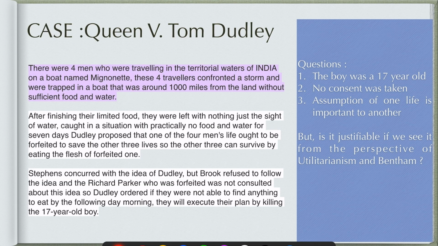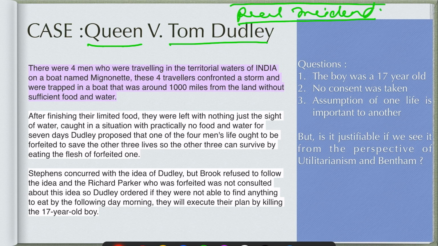But then there came a case. This is Queen versus Tom Dudley. This was a famous real incident, and if we apply utilitarianism in the practical world, what are the problems and challenges we face, and how relevant is it to the practical world? Let us see by this example.